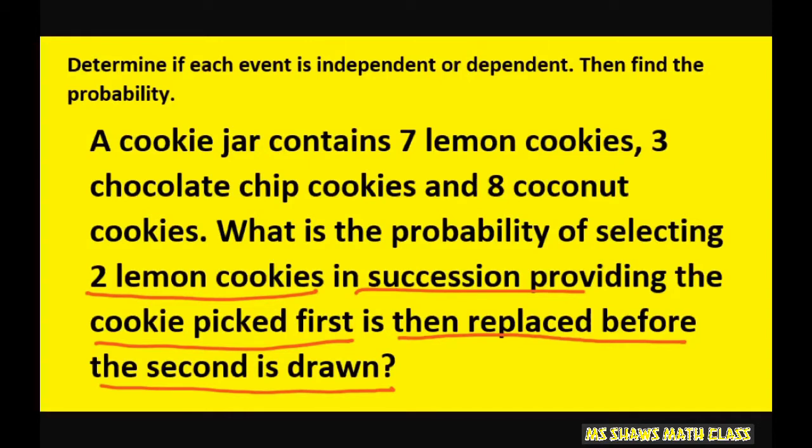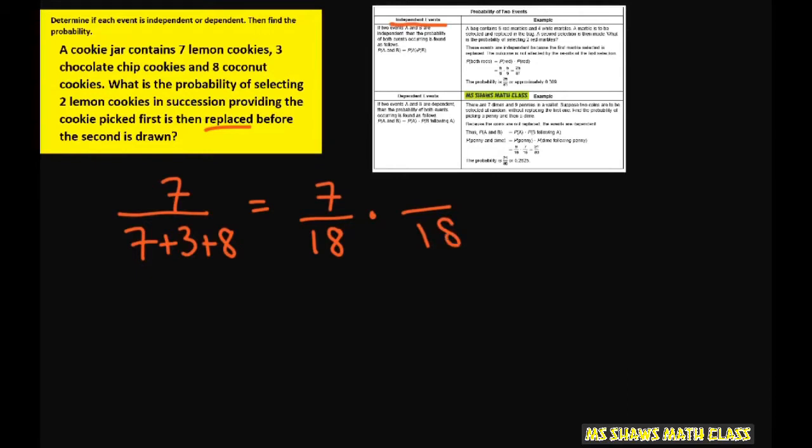So we're looking at lemon cookies, and let's draw the first cookie. For lemon, we have 7 out of 7 plus 3 plus 8. So that's going to be 7 divided by 18. All right. Now, you put the cookie back because it's replaced. So this is called an independent event because the second event does not depend on the first event.